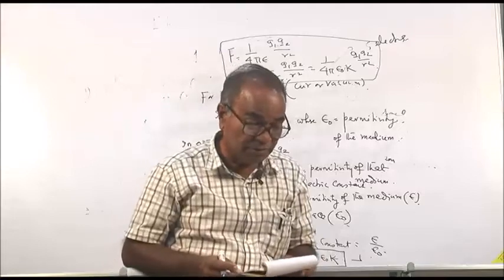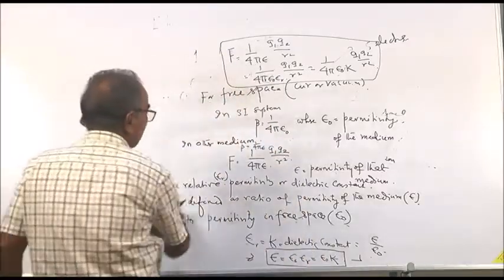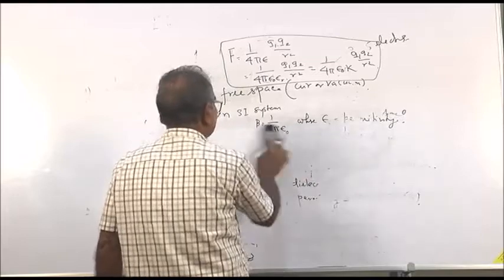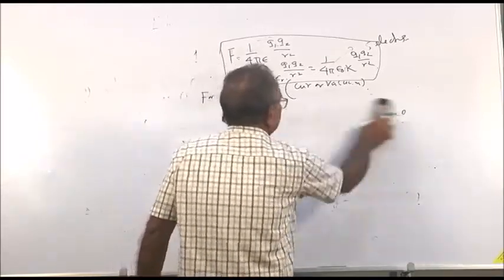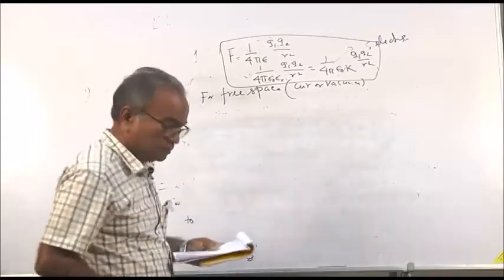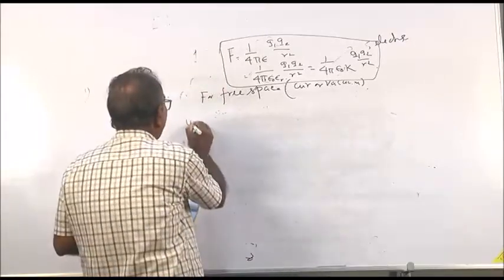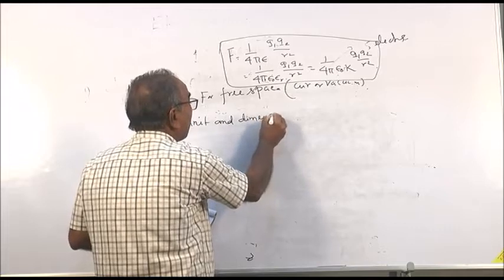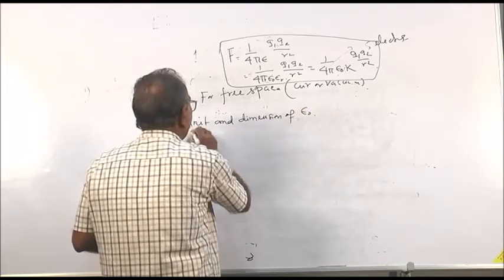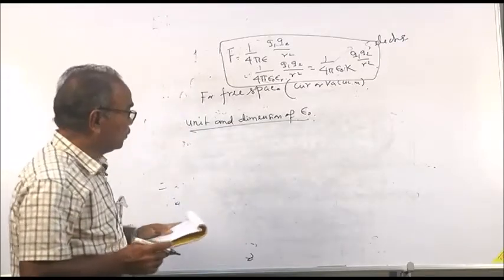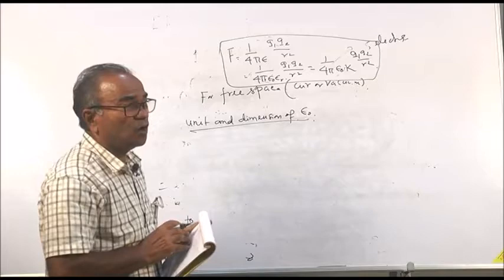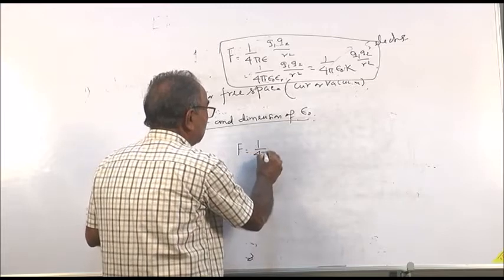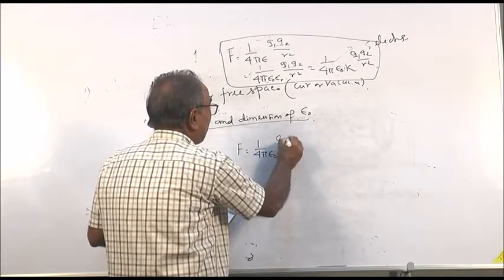And then we will find the unit and dimension of epsilon 0. We know for an air medium or in vacuum, the Coulomb force is F is equal to 1 by 4 pi epsilon 0 q1 q2 by r square.